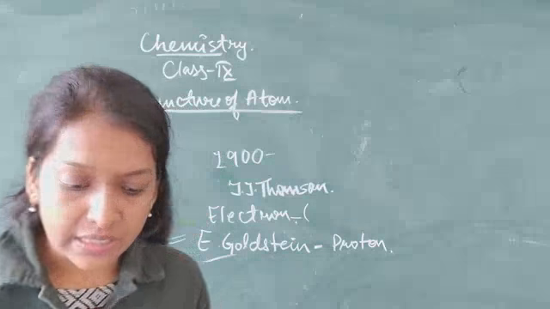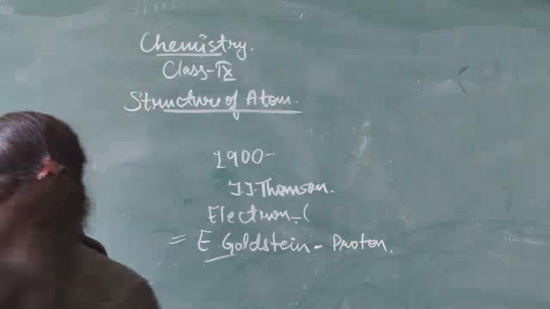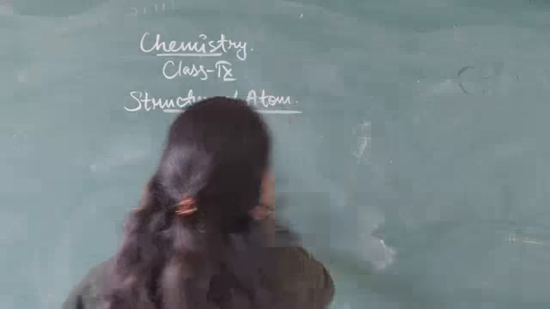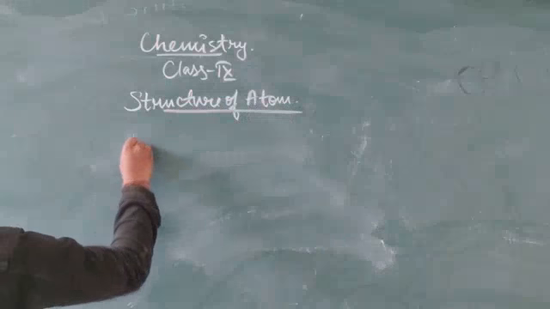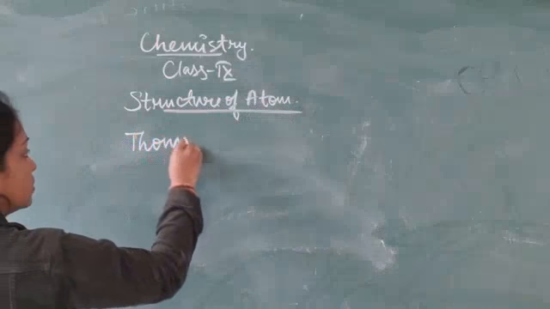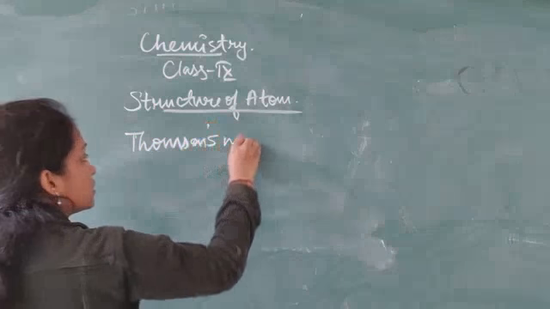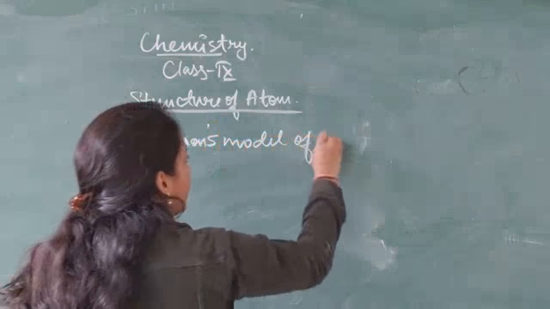So various scientists came and proposed their theories and their structures of atom. The first scientist was J.J. Thomson, and this is Thomson's model of atom.